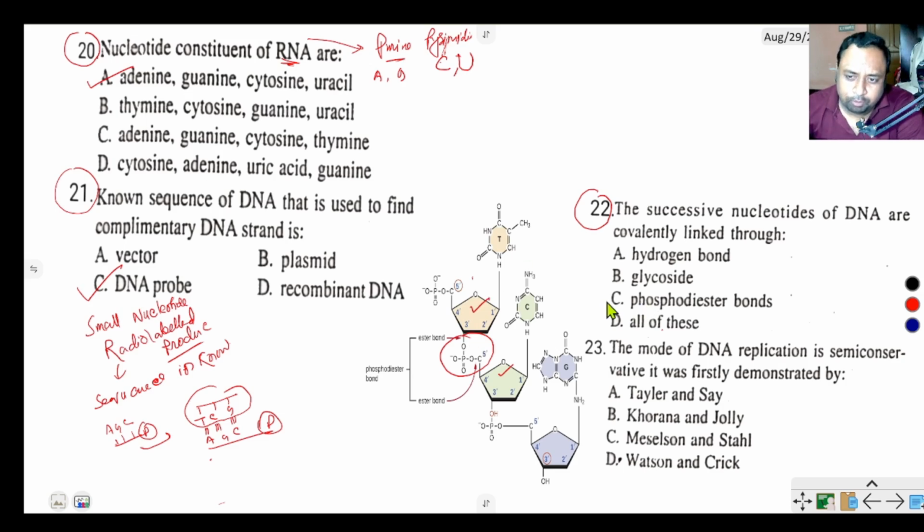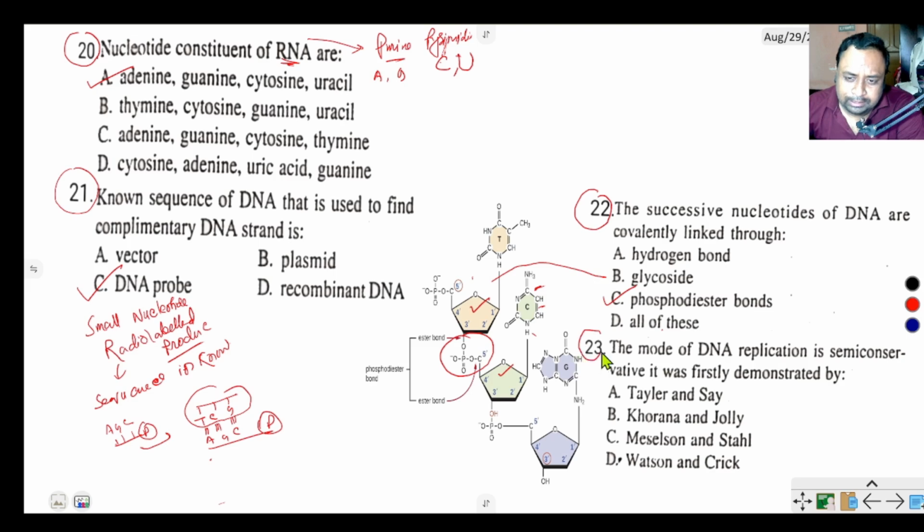So the correct option is phosphodiester bond. This is called a glycosidic bond because a glycosidic bond occurs between the nitrogen base and ribose sugar, and hydrogen bonds are between different chemicals. The correct option of this question is phosphodiester bond.